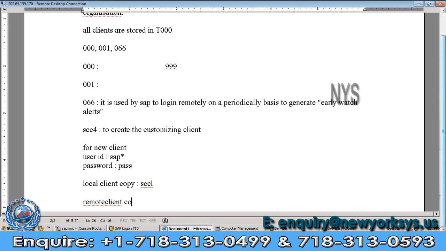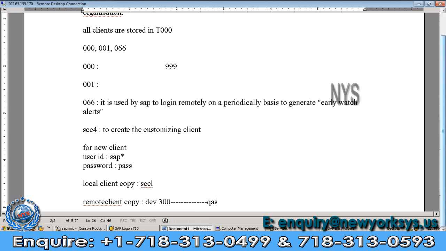What is the use of remote client copy? My client is available in the development system. In the development system, client 300 is there. Now I want the total information of client 300 in the quality system.